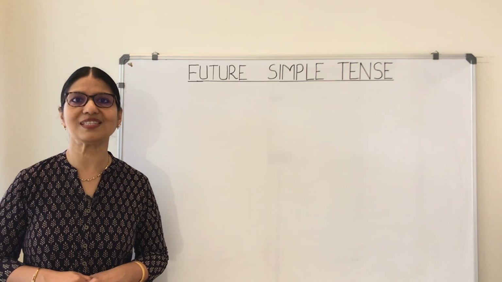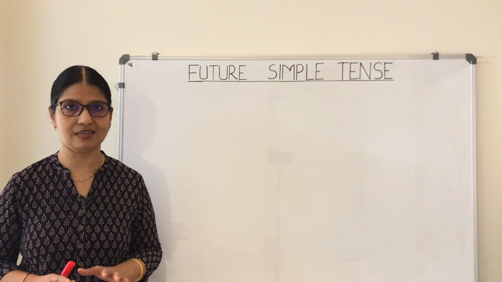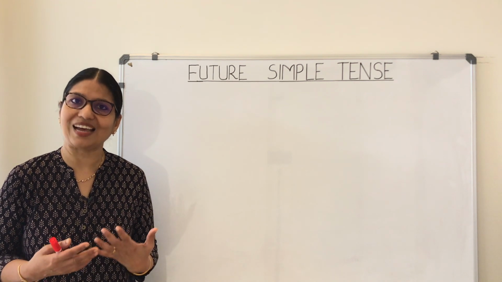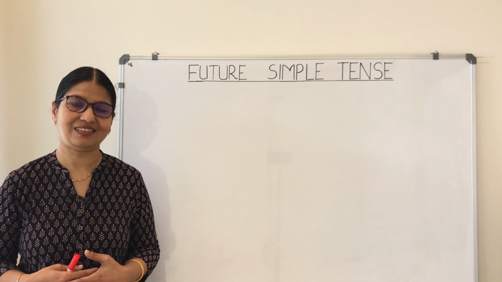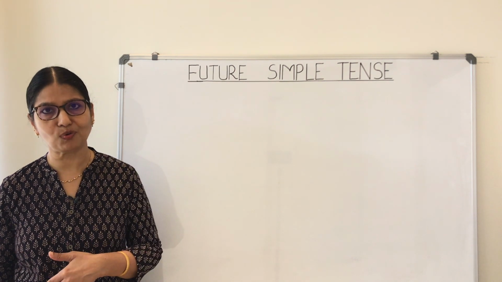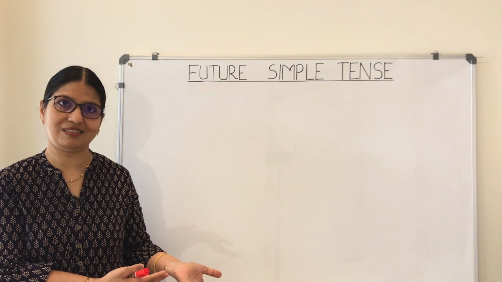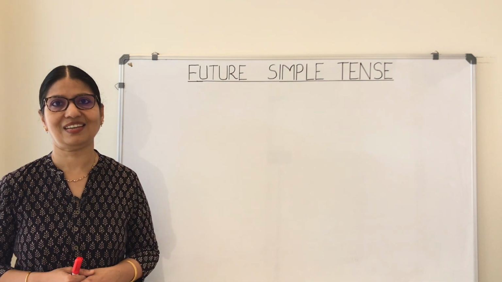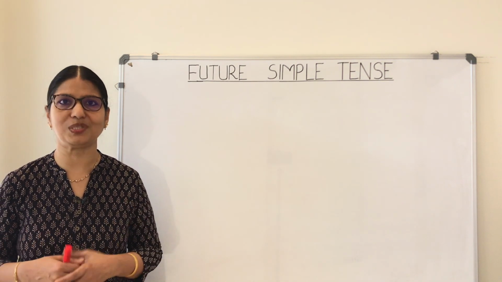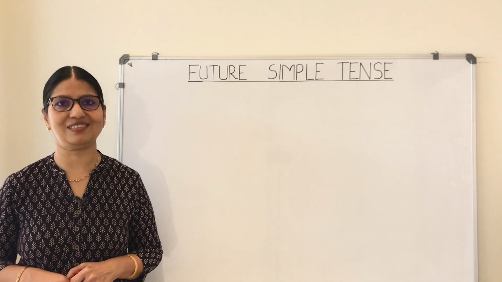So what is future simple tense? Future simple is just a verb tense in English that is used to talk about things that haven't happened yet. That means if now is the present and what happened before belongs to the past, then what is going to happen later can be called future. And in English, there are different ways in which we can talk about future. We are going to take up each one of them in today's session.